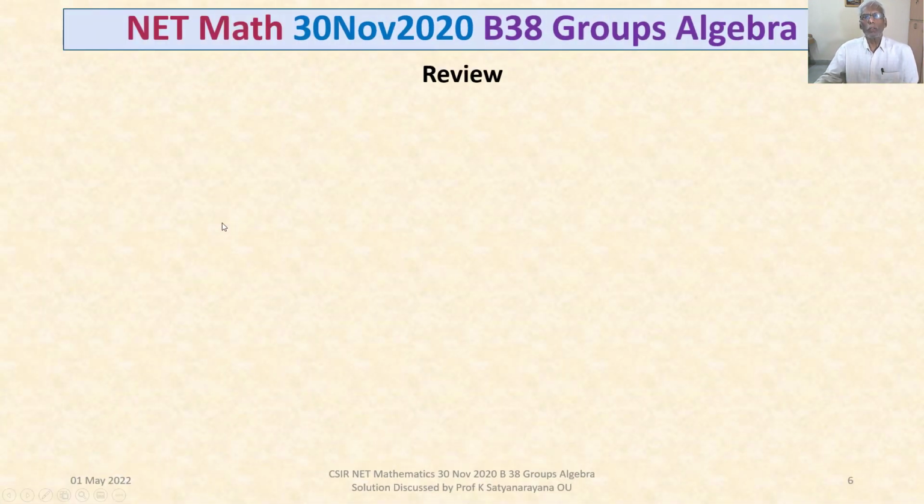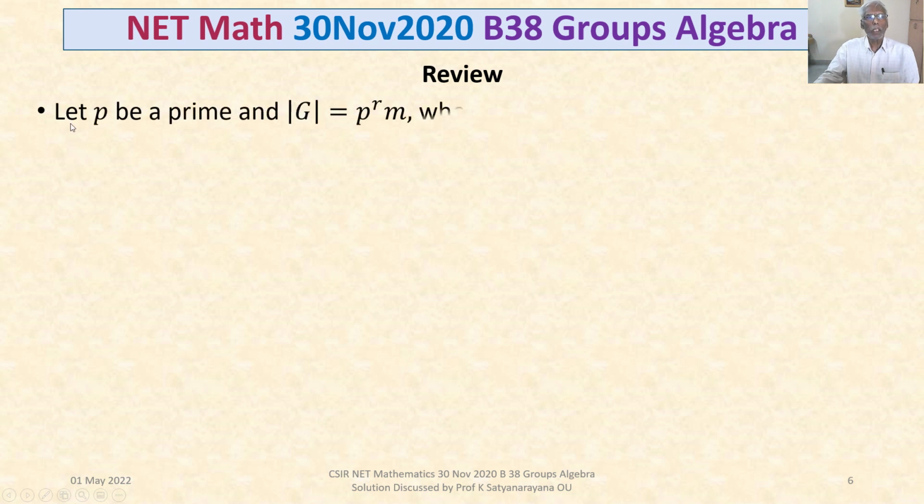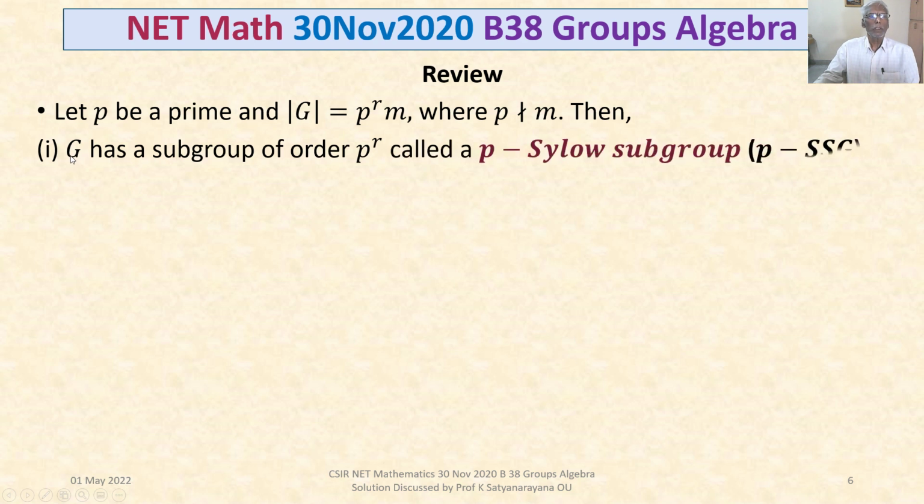Let's first review some of the results from group theory based on Sylow's theorems. Let p be a prime number. The order of G is equal to p^r times m, where p does not divide m. Then the first result is that G has a subgroup of order p^r, henceforth called a p-Sylow subgroup, in short p-SSG.